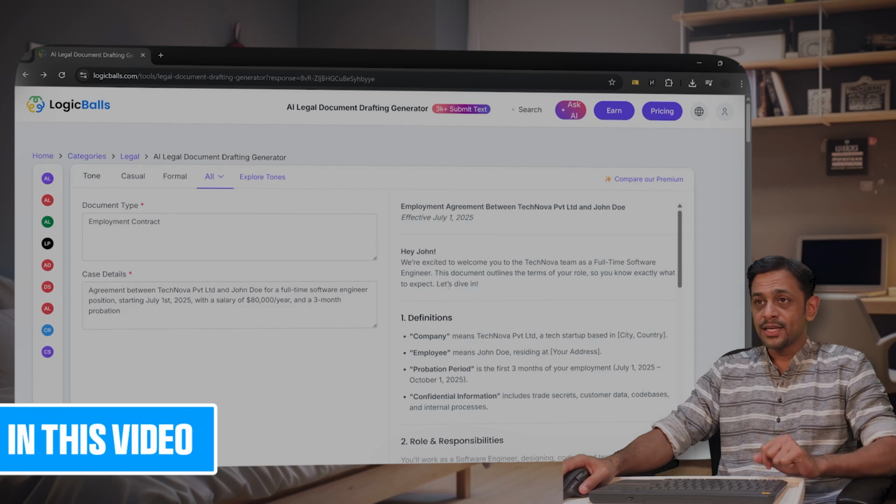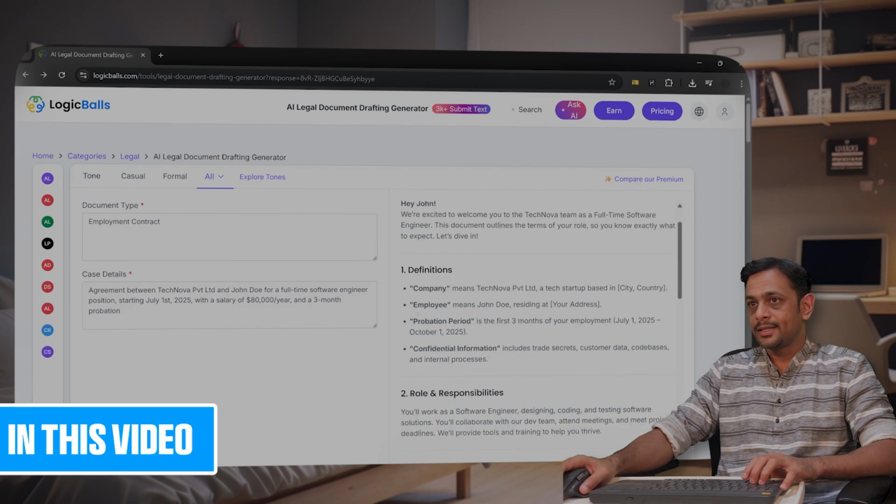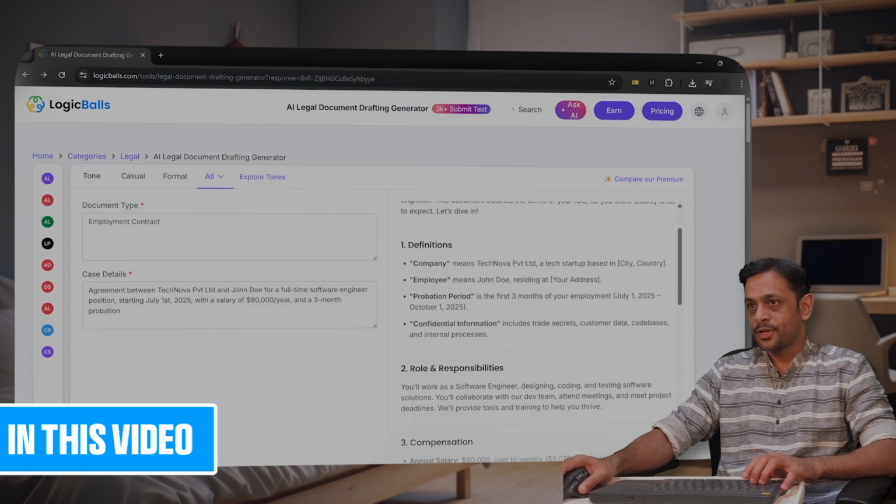So within seconds, the entire contract is ready, right? So it starts with the definition: what is company, what is employee, what is probation period, right? Confidential.